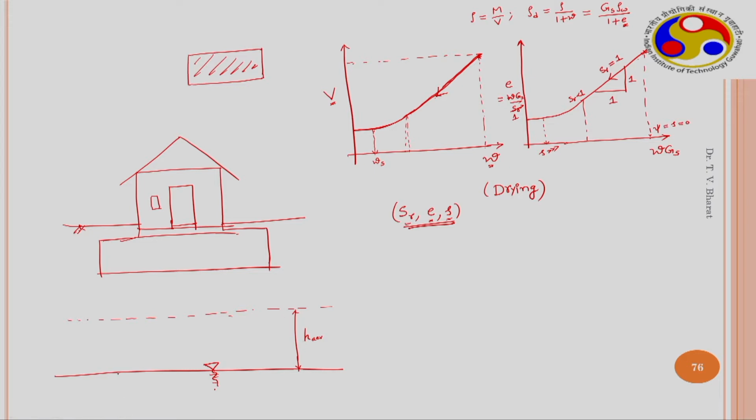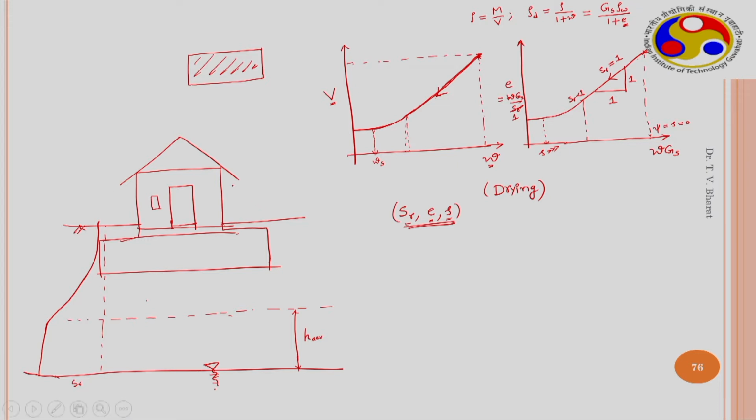If you see the profile, the water content varies in this particular manner. Water content, or degree of saturation, is nearly the same, but beyond that it decreases in this manner. So, this is maybe degree of saturation and this is height.